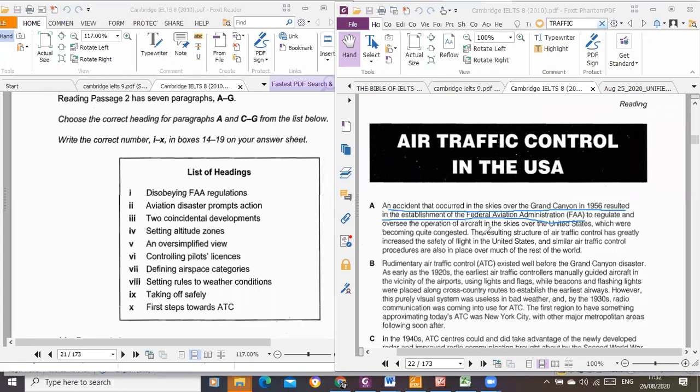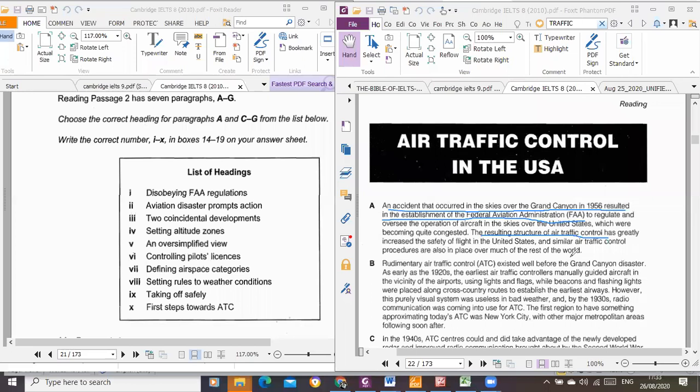Now, the resulting structure of air traffic control has greatly increased the safety of flight, and similar air traffic control procedures are also in place over much of the rest of the world.